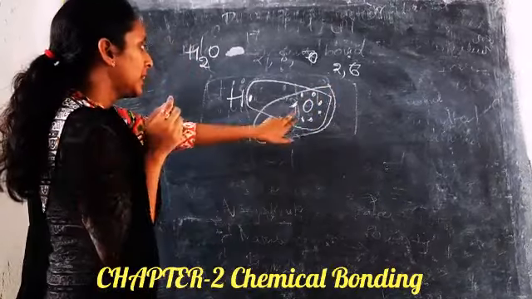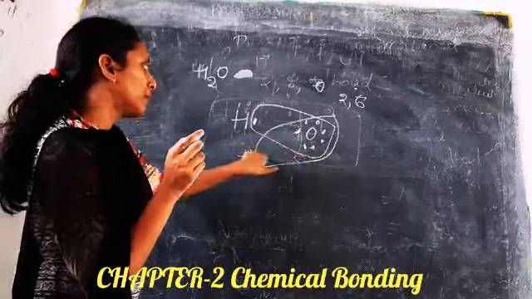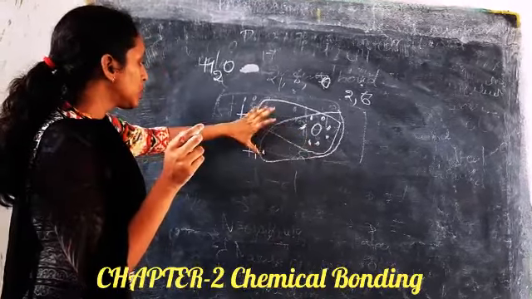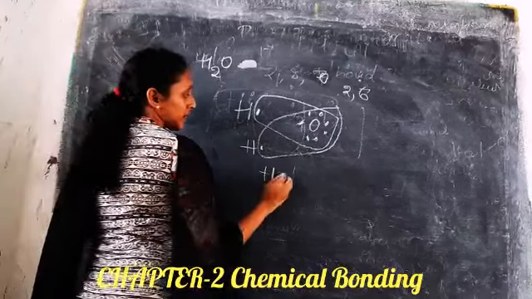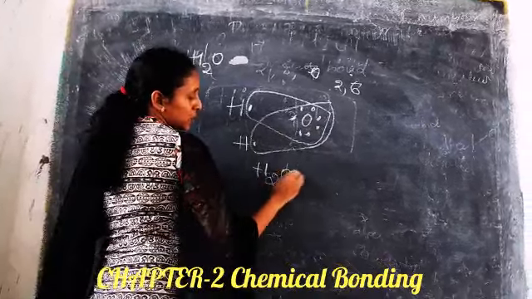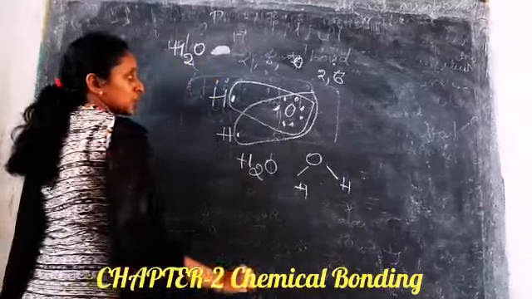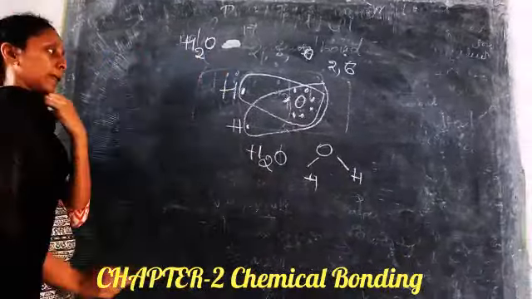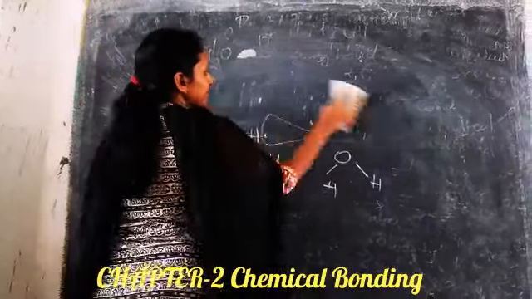So it gains one electron from each hydrogen. So this becomes H2O, which means O is attached to two H. This is about water.